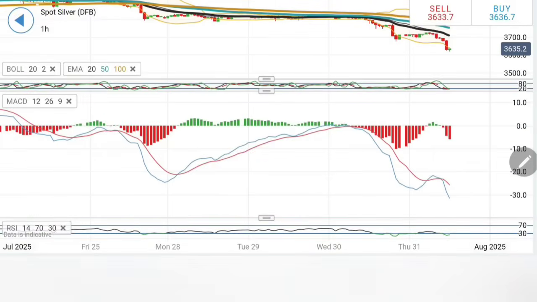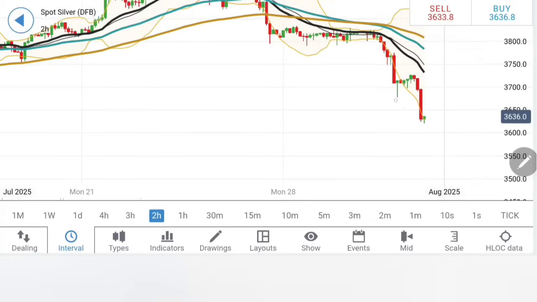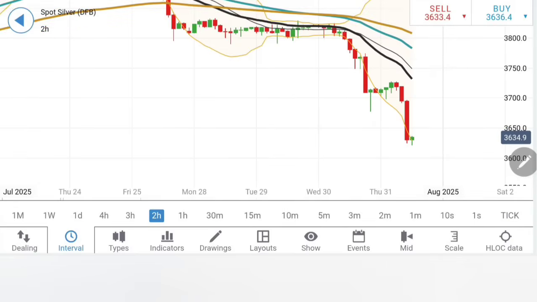The stochastic is oversold. The MACD is trading with sharp bearishness. The RSI is oversold, and thus it is trying to recover a bit. It is possible that it may try to move again towards this zone, and hence you have to watch out with caution.